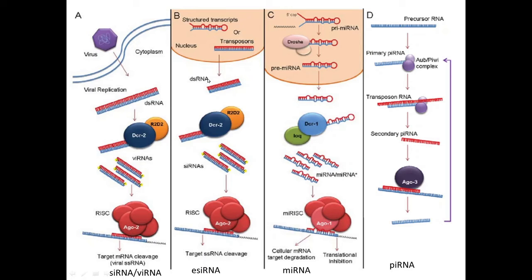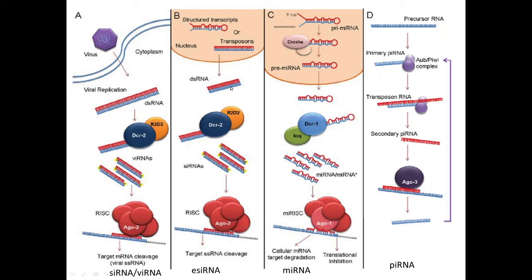See here in this picture, this will give you details of it. These are the double-stranded RNA molecules or regions formed within the cell itself. Actually, they are not coming from outside the cell, because we have already studied the siRNA. This is the picture of siRNA, a metabolic process in which double-stranded RNA regions come from outside of the cell, sometimes in the form of viral double-stranded RNA. Here, the double-stranded RNA molecules are formed within the cell itself.